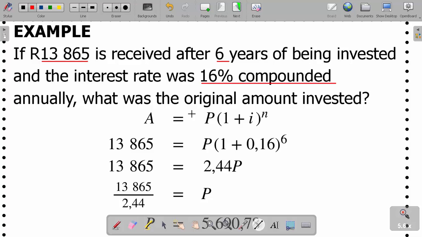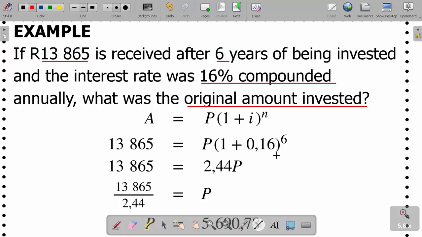They ask what was the original amount. The original amount, we said from the start, is the P. Our formula says that amount A equals P into 1 plus I power n. Because they gave us the final amount, 13,865, we put it here.